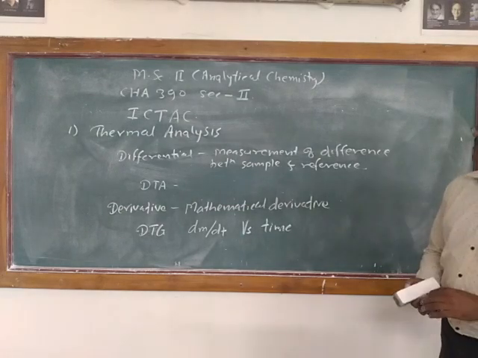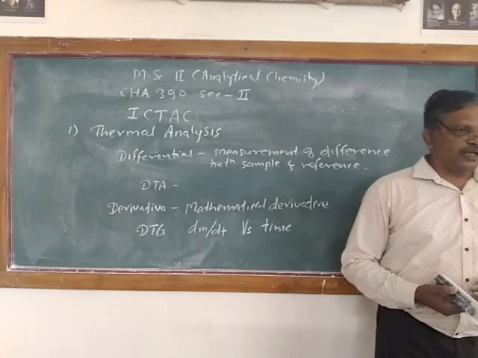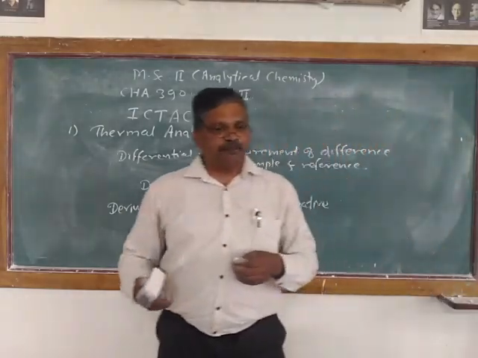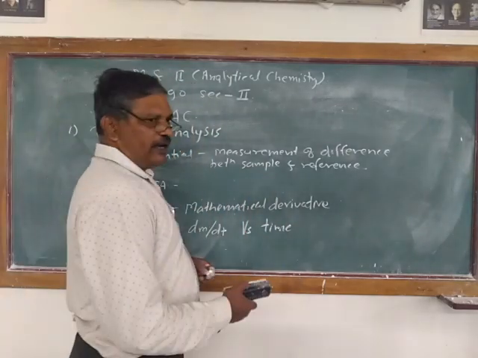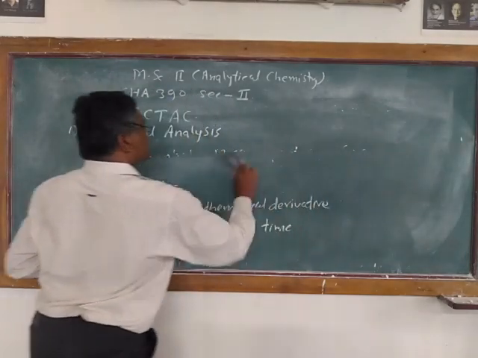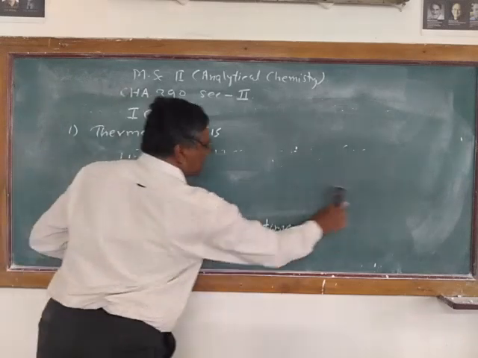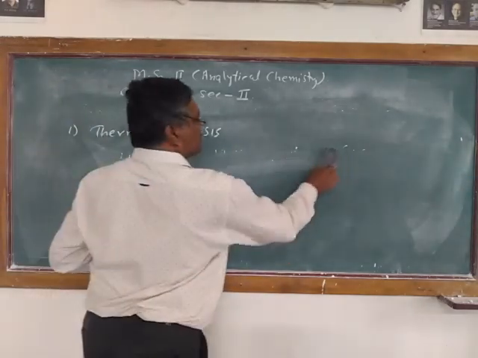Some symbols are used to interpret the thermal analysis. If the symbols refer to an object like the sample or the furnace, then it should have a capital letter in subscript form. So when the symbol is for your sample or the furnace, that should be represented by a capital letter subscript.